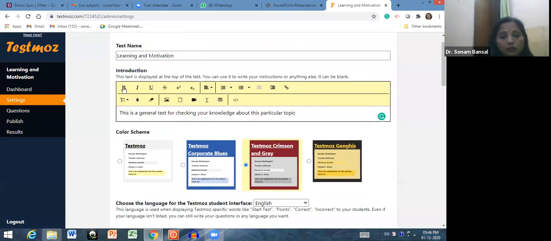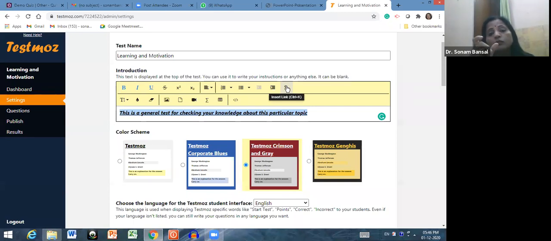See, in the introduction, you can change this as a blue bold text. You can select this and make it bold or italic or underline. So these are all the basic features. If you want to insert a particular link, the student will watch this particular video and after that they can attempt this particular test.